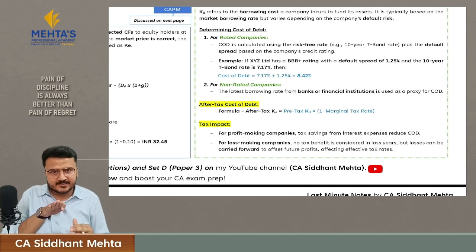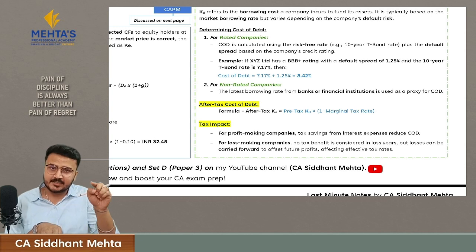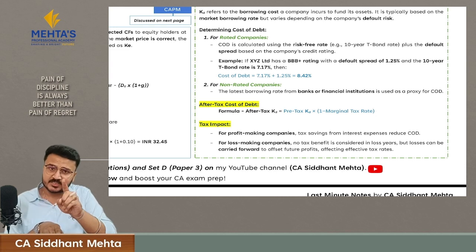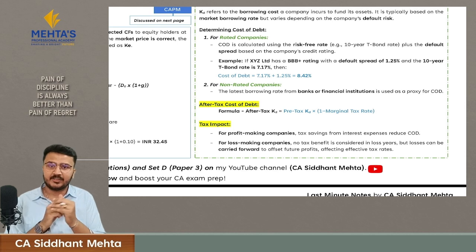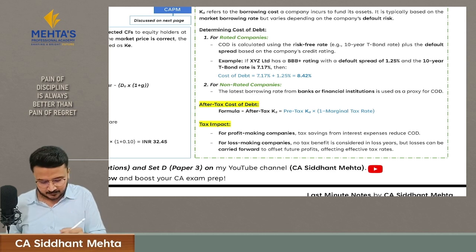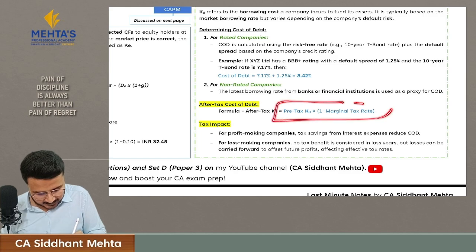Because of this debt, you made an interest payment. That interest payment was tax deductible, and with the help of that, there was tax savings in your company. Hence, because of your debt, there is a cost to the company, but there is also savings for the company. So while calculating the weighted average cost, you must consider the after tax cost of debt. You must also consider that savings. Hence, the formula is pre-tax cost of debt into 1 minus marginal tax rate.